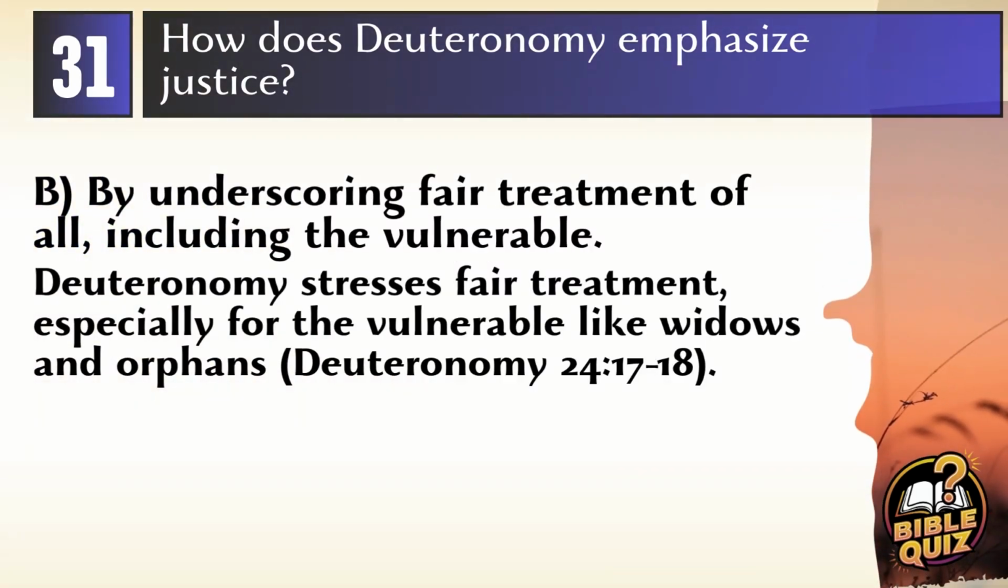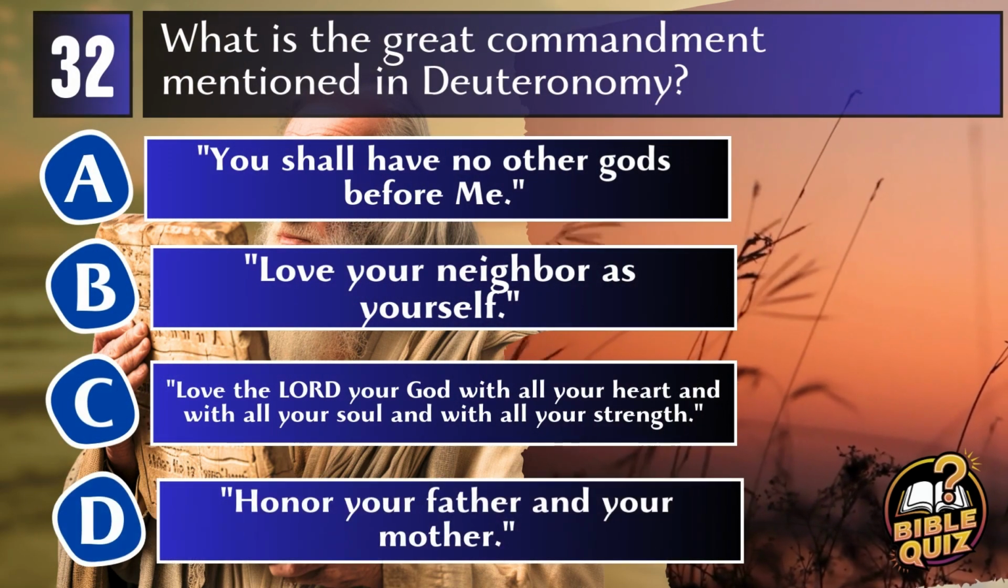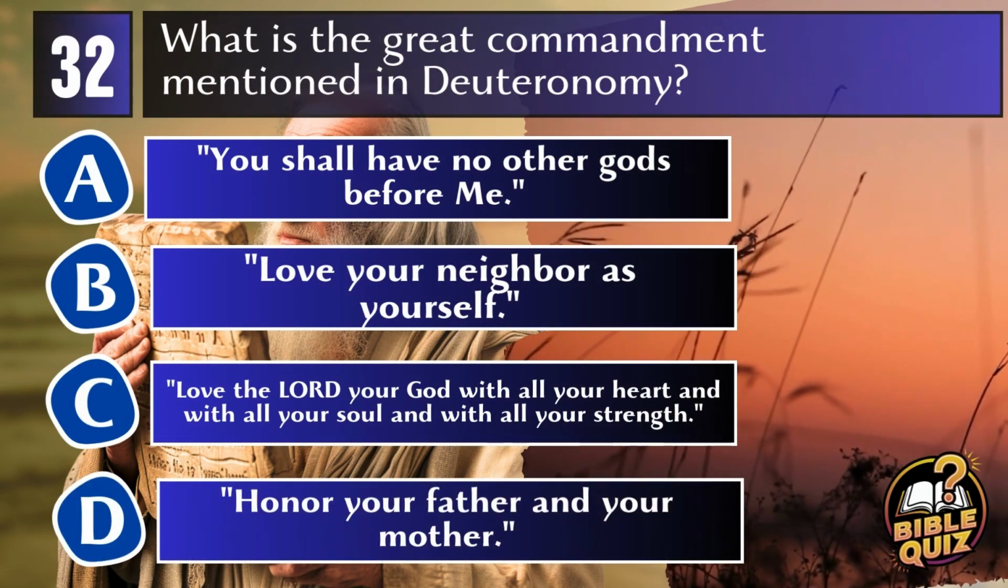Answer B. By underscoring fair treatment of all, including the vulnerable. Deuteronomy strongly emphasizes justice, particularly fair treatment of the vulnerable such as widows, orphans, and foreigners, and stresses the importance of equality before the law. Deuteronomy 24:17-18. Question 32. What is the great commandment mentioned in Deuteronomy?